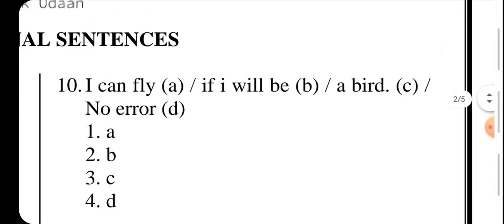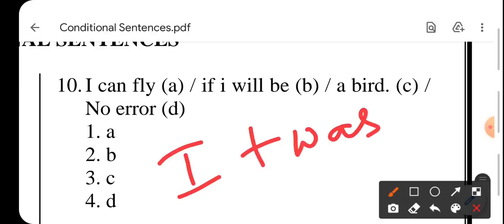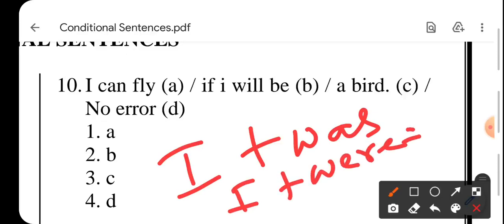10th. I can fly if I will be a bird. Now see, normally what do we do? हम I के साथ क्या लगाते हैं? हम I के साथ was लगाते हैं ना. I was going there, I was going to market. But there is an exceptional case है जहाँ पे I के साथ हम were लगाते हैं. Now what is that exceptional case?